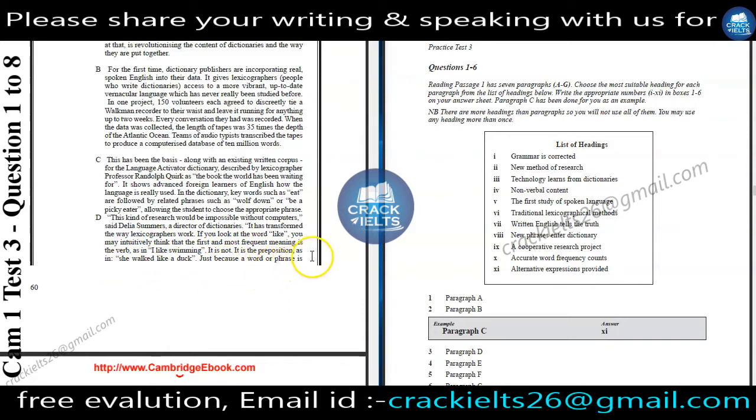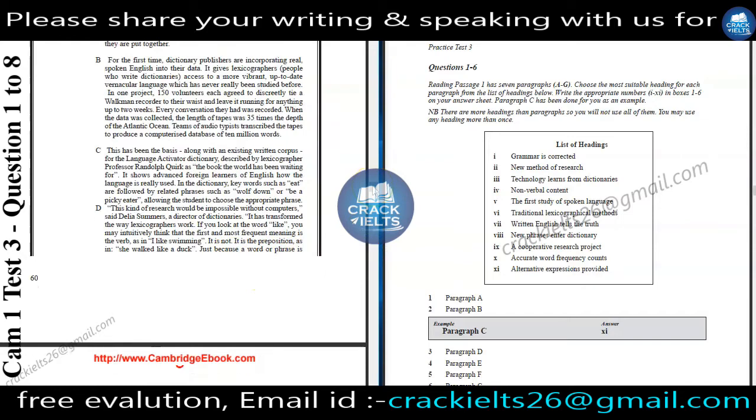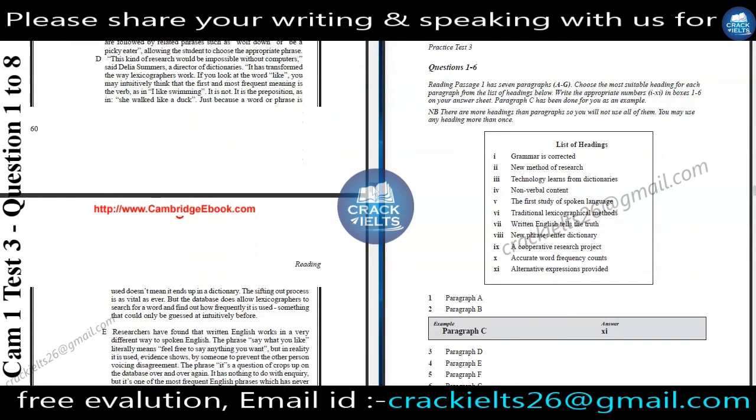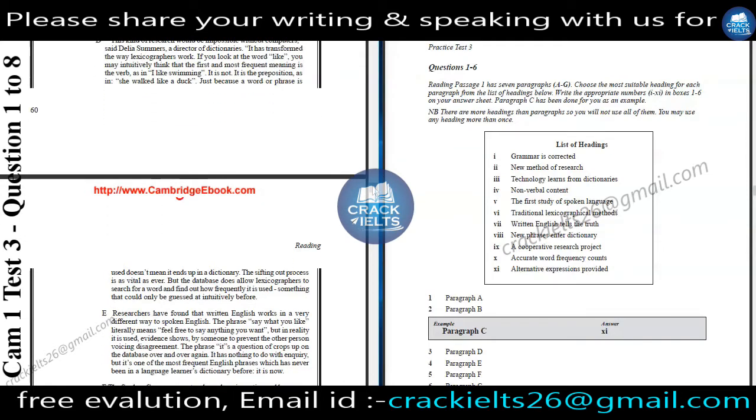Just because a word or phrase is used doesn't mean it ends up in a dictionary. The sifting out process is as vital as ever. But the database does allow lexicographers to search for a word and find how frequently it is used, something that could only be guessed at intuitively before.